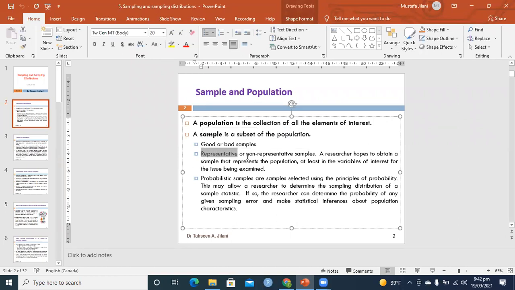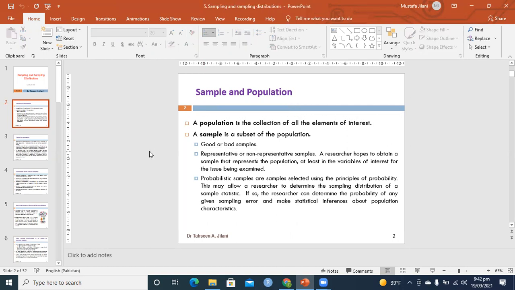Non-representative means the sample does not do so. For example, you are talking about people living below the poverty line, and you are collecting data from a very posh area, like Defense or Clifton. By definition there, a person who doesn't have a four-wheeler may be called poor, or a person living below the poverty line.